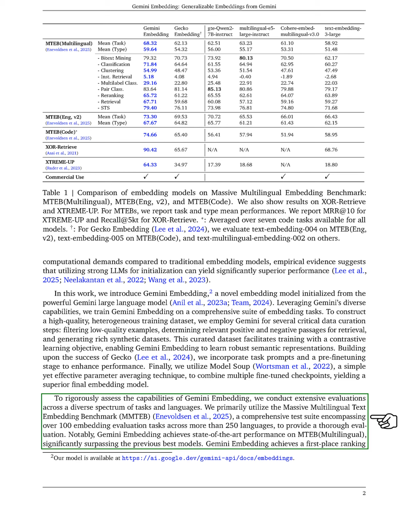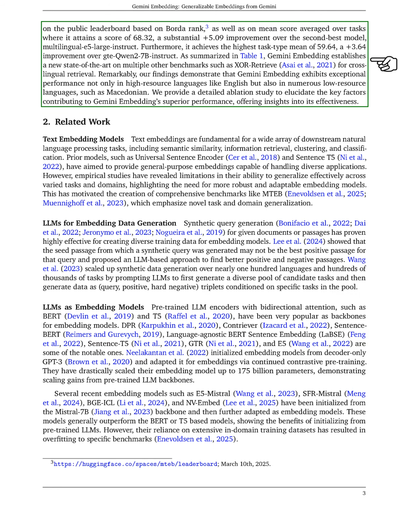Notably, Gemini Embedding achieves state-of-the-art performance on the MTEB, significantly outperforming previous models. It ranks first on the public leaderboard based on Borda rank and achieves a mean score of 68.32, which is a notable improvement over the second-best model. Additionally, it shows exceptional performance in both high-resource languages like English and low-resource languages such as Macedonian. We provide a detailed ablation study to clarify the key factors that contribute to Gemini Embedding's outstanding performance.